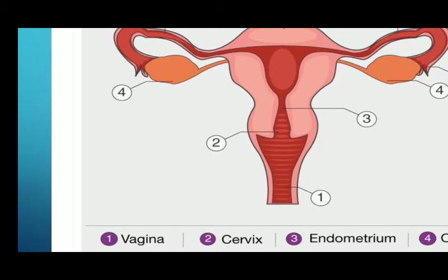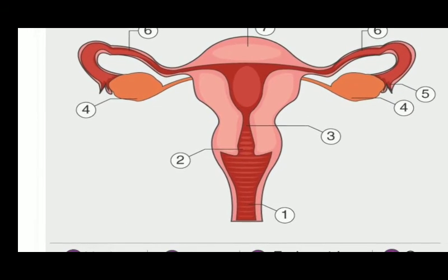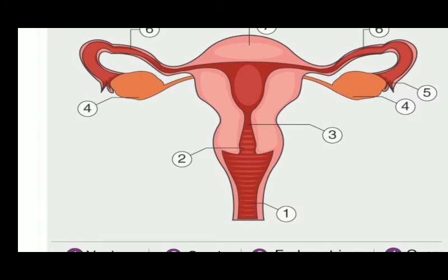And the vagina opens to the outside of the body, and the vagina is also called the birth canal because it is through this passage that the baby is born after the completion of development inside the uterus of the mother. Okay, these are the different organs of the female reproductive system: ovary, oviducts or fallopian tubes, uterus, cervix, vagina.